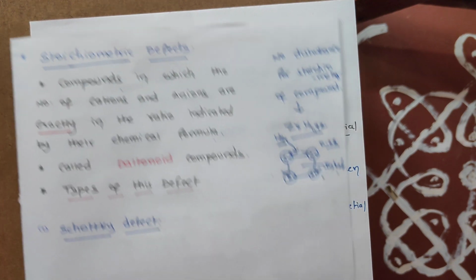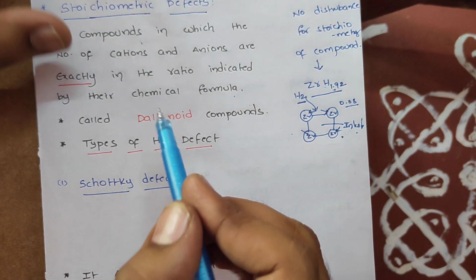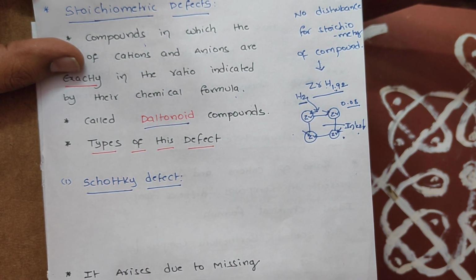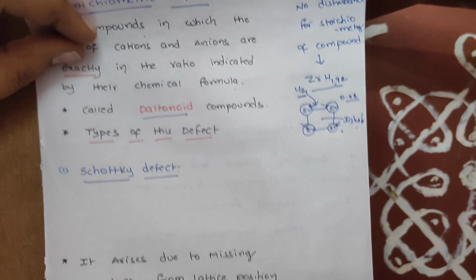Students, did you get it? So this is stoichiometric defect, and these defected compounds may also be called Daltonoid compounds. Okay, now let me come to Schottky defect.